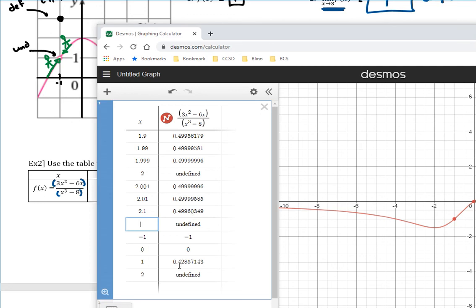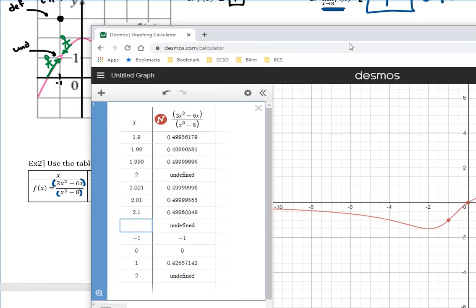Okay, and then same deal with our 2.1. So 2.1 is sort of close to 2, and we get this value. 2.01 is a little closer. Notice there are more 9s after the 4. And then 2.001 is really close, and we get 0.499, a bunch of 9s as well. So as we get close to 2 from either direction, it's starting to probably round to 0.5. So you could think, hey, if it's 0.4999999 forever, we'd probably be able to assume that it rounds to 0.5. Okay, so that's what's happening on this problem.